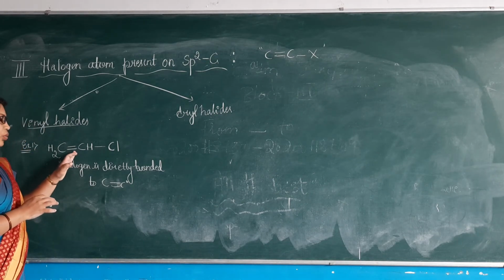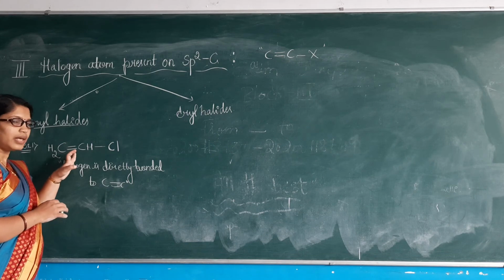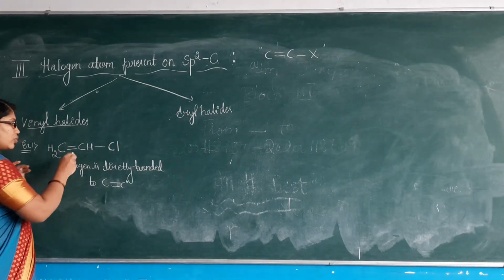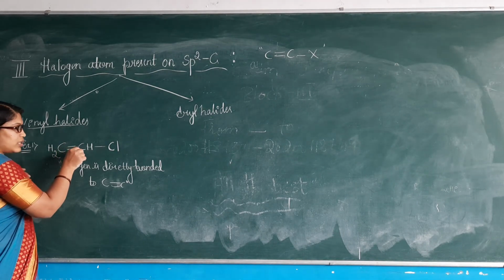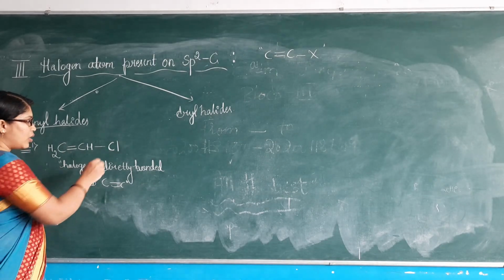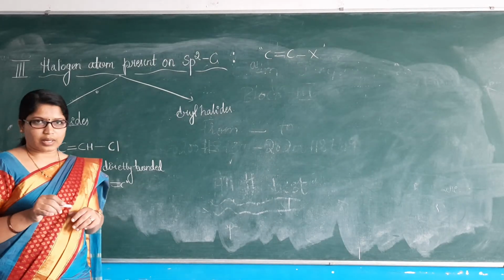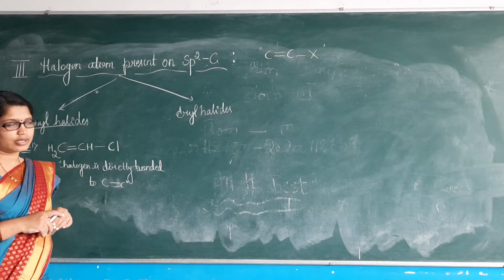An example is chloroethene. The double bond indicates two carbon atoms, ethene, to which halogen is directly bonded, so chloroethene. These carbon atoms are sp2 hybridized. This is sp2 hybridized, and this is also sp2 hybridized. The halogen atom must be directly bonded to an sp2 hybridized carbon atom. Then they are considered vinyl halides.